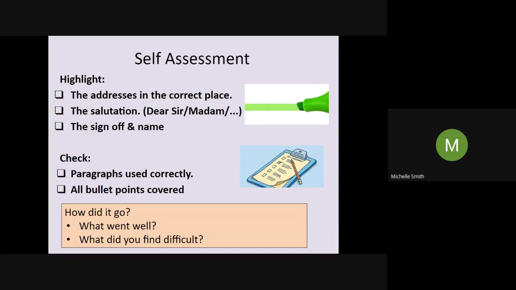We've already checked paragraphs, but have you covered all the bullet points as well? The bullet points are a key marking criteria, so you need to make sure that you covered all those bullet points that were in your brief. The why you're writing, the situation, how it's negatively impacted you, what you want Netflix to do, and ask for a response. So again, just pause this video for 5 minutes or so, check that all those things are covered, highlight the things you've been asked to highlight.